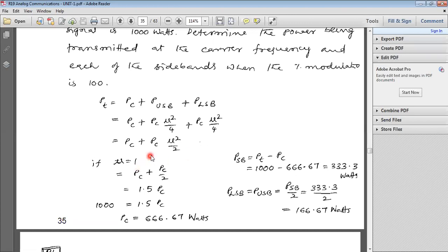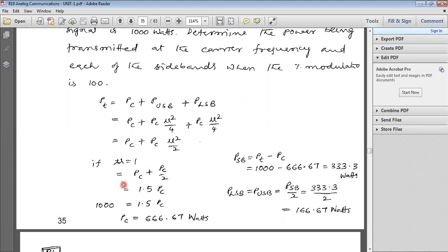So substitute: PC plus PC mu square by 2. If we take LCM, now if you take mu equal to 1, why do we take mu equal to 1? Already he mentioned 100% modulation. So for 100% modulation, what is the modulation percentage here? 100. So therefore, already you know for 100% modulation mu is 1. So you take mu as 1.